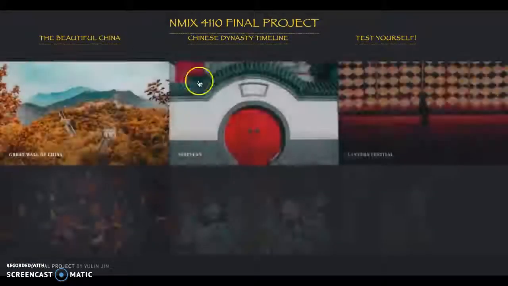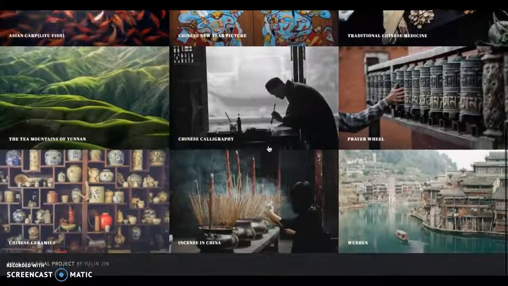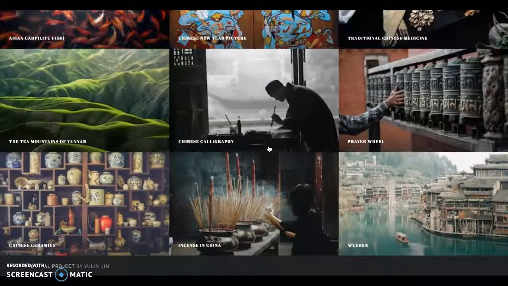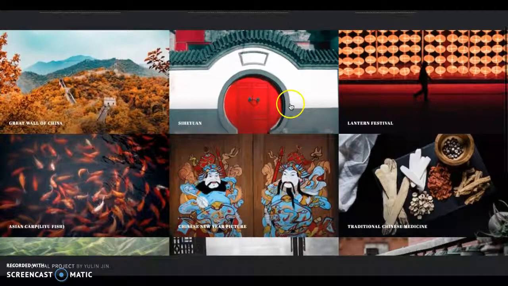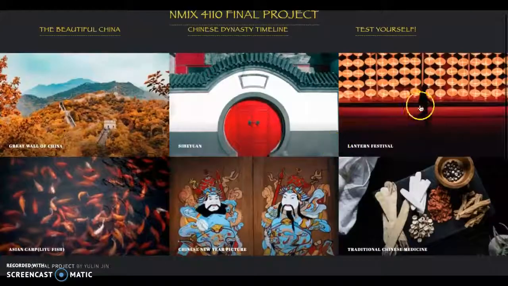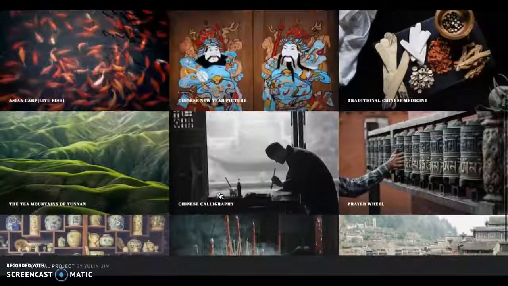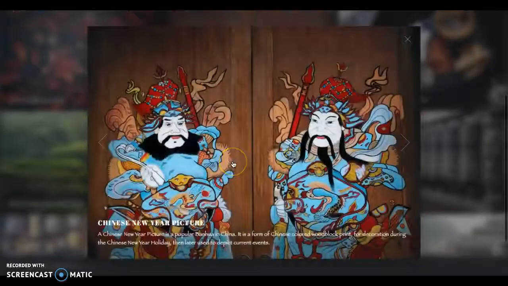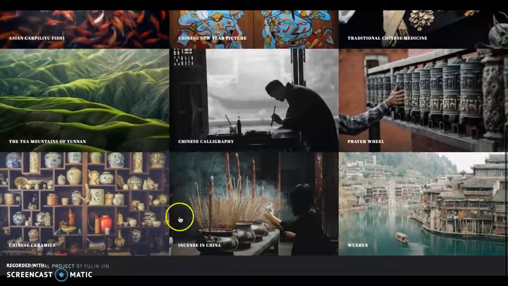In this page, I put many Chinese places, like some sites or some culture stuff in it, which I think is really cool. For example, as you can see here, this is the Lantern Festival. If you click it, you can see the description of it, and also like this, the Chinese New Year picture, and all this very cool stuff, I think.